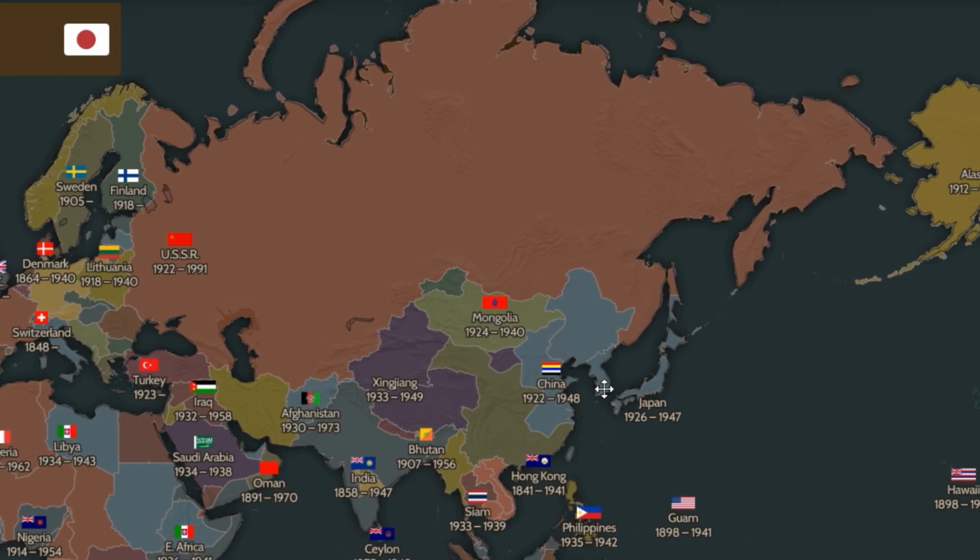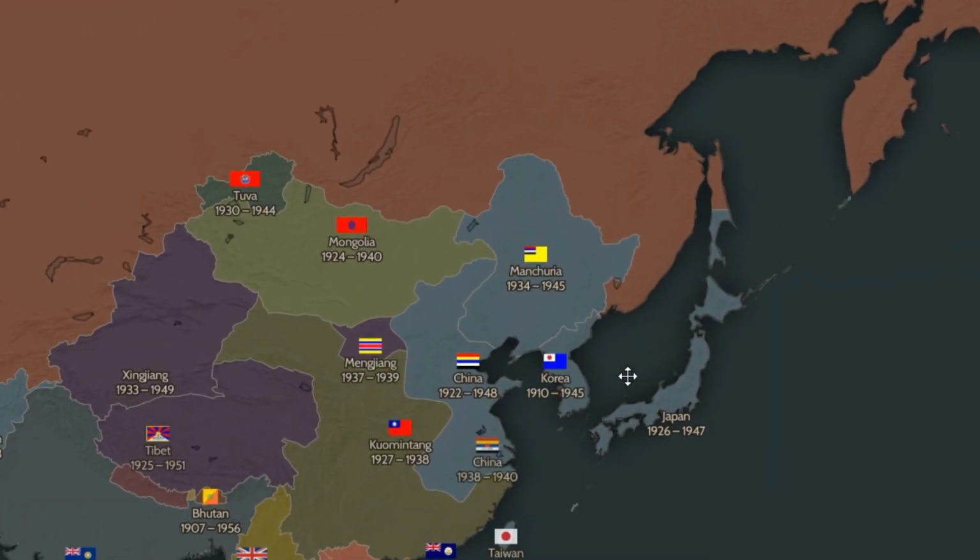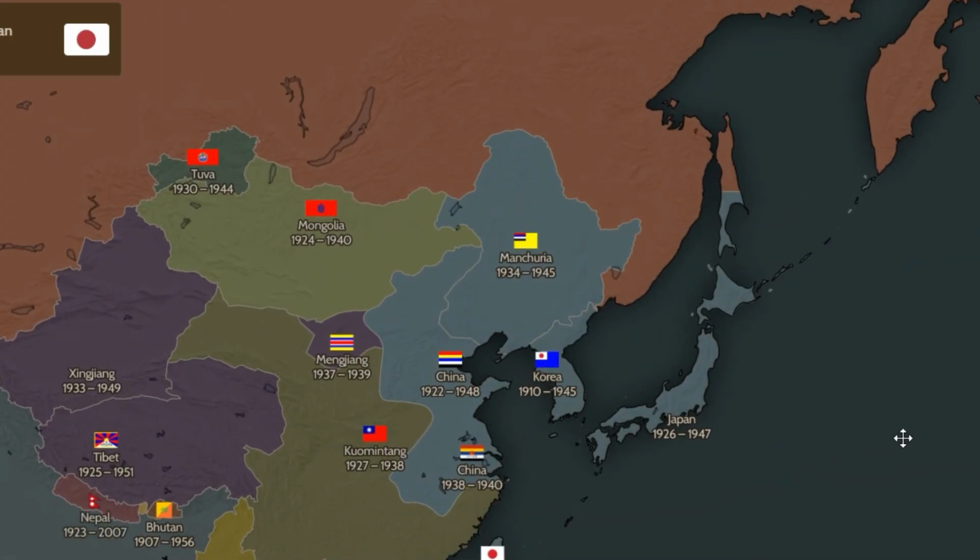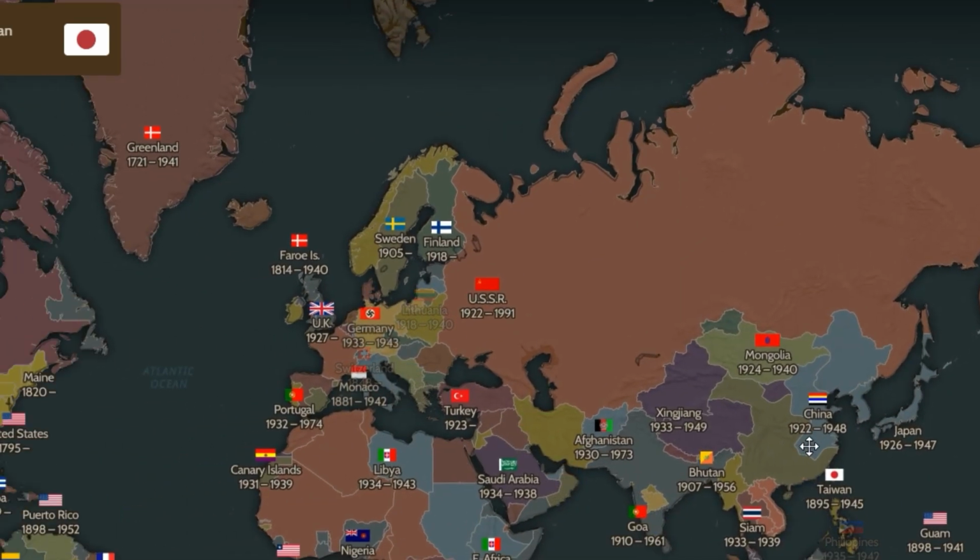In 1937, Japan launched a full-scale invasion of China, and in August 1939, the Molotov-Ribbentrop Pact secretly divided Eastern Europe between the Soviet Union and Germany.